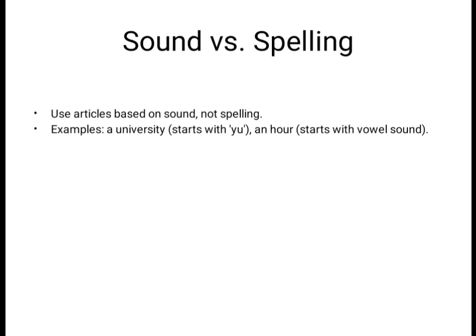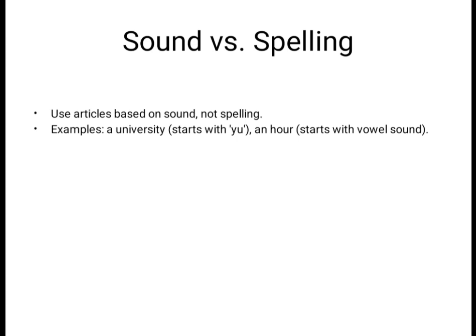That's why we say a university, an hour, an honest. Even though they start with H, they have a vowel sound. So articles depend on pronunciation, not just spelling.